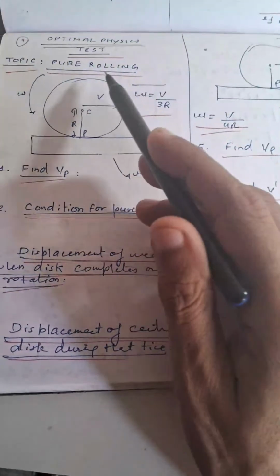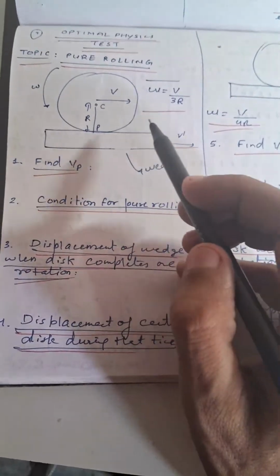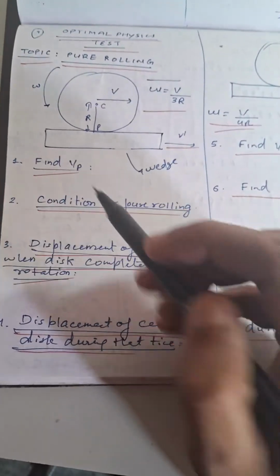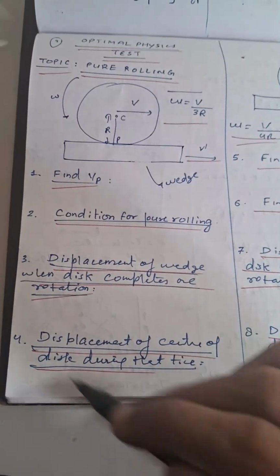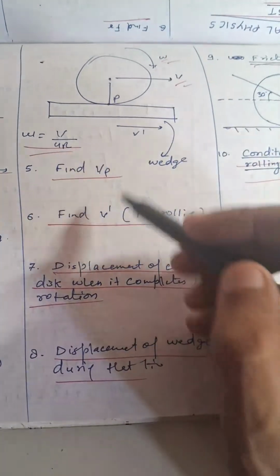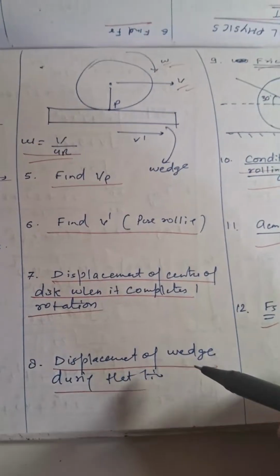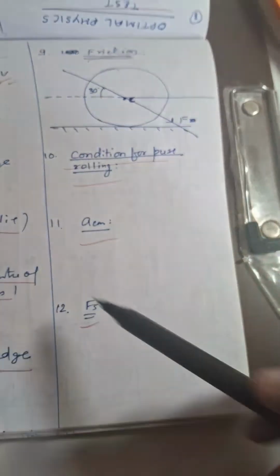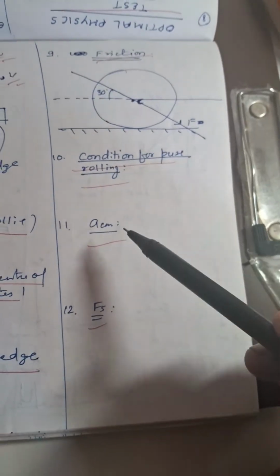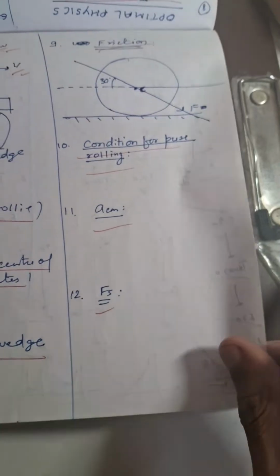Here is a general worksheet on the topic of pure rolling. Various concepts based on finding VP, conditions for pure rolling, displacement calculation, displacement of center of mass of the body, then calculation of VP, V dash, displacement of center of mass, displacement of wedge. Then another concept of pure rolling, condition for pure rolling, acceleration of the center of mass, and the friction force acting on the body.